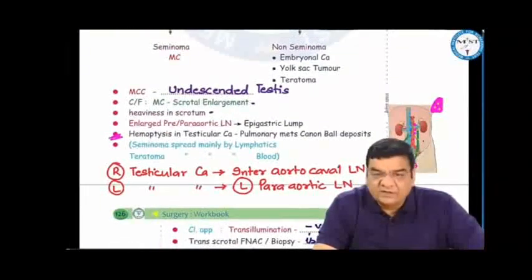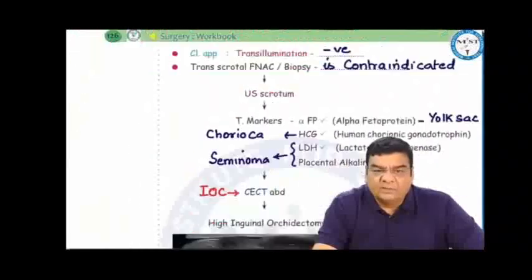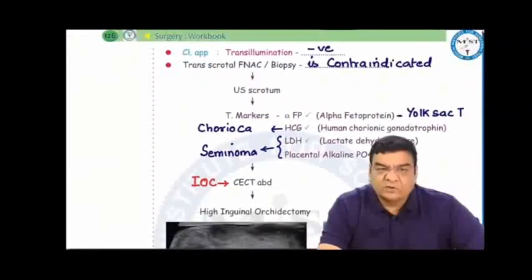The lung metastasis that we see in these cancers, whether it's testicular cancer or kidney cancer, are called cannonball deposits. This is an image of cannonball deposits, a radiology MCQ. You can see the nice rounded opacities. These are cannonball deposits.